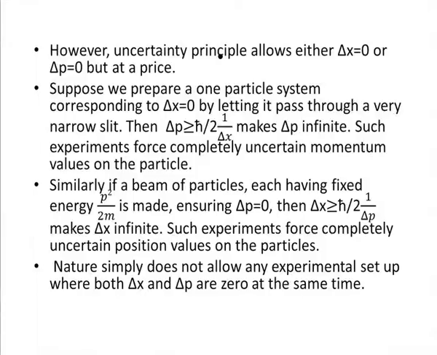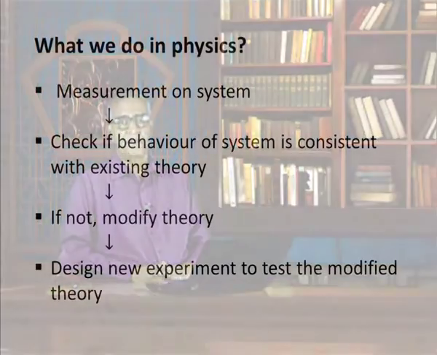Now, it so happens that nature simply does not allow any experimental setup where both delta x and delta p are 0 at the same time. We just cannot have both 0 at the same time, which means we just cannot measure both of them infinitely precisely. Both uncertainties cannot be made equal to 0 at the same time.